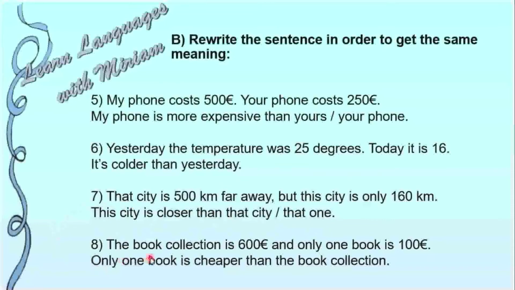Next, the book collection is 600 euros and only one book is 100 euros. So the correct answer is only one book is cheaper than the book collection. Okay, why cheaper? Because this quantity is less than this one. So it's cheaper. If the adjective is cheap, we add ER to the adjective.